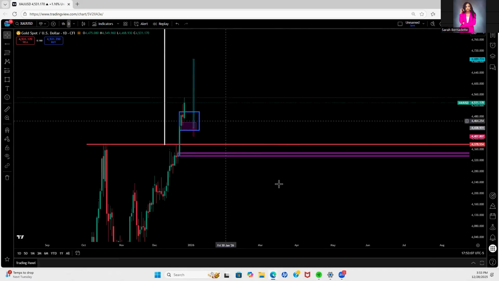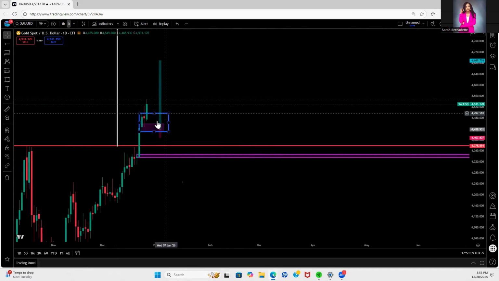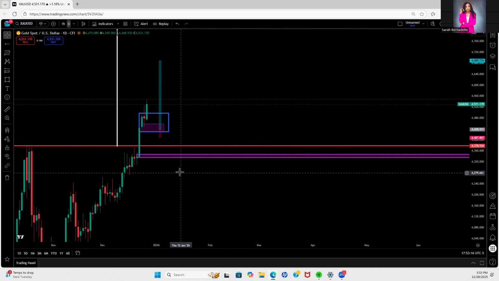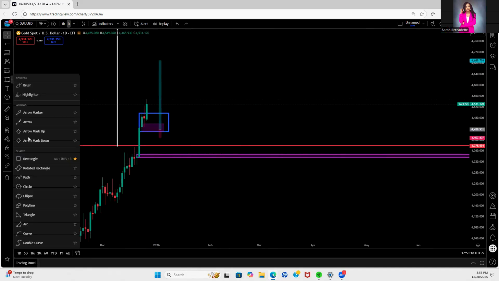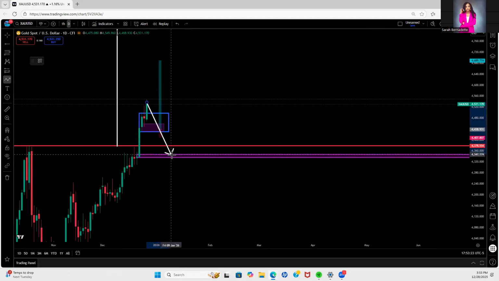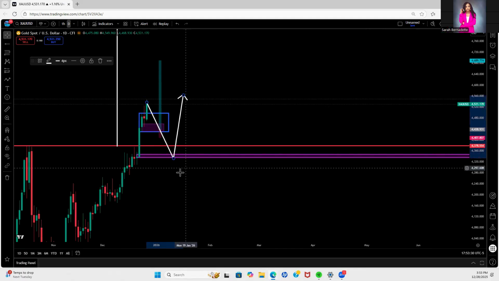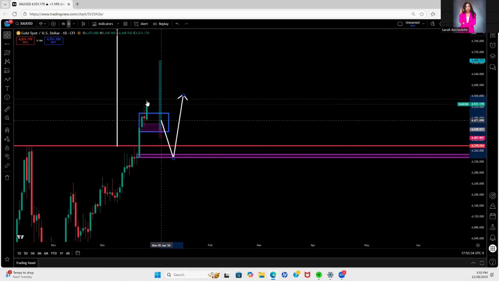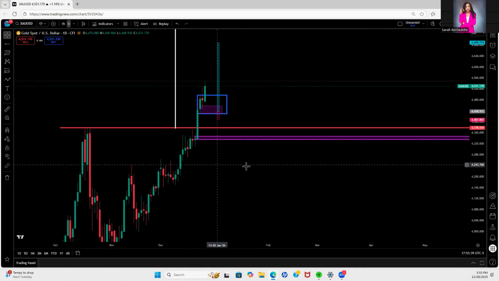Now on this daily time frame, if we were going to look for a buy, let's say from where price is right now, if for whatever reason the market decides to suddenly dump, then the best area where you could look to go long would be down here around 4,344, 4,335. This is going to be a really good area to go long if for whatever reason price decides to dump from where it is. So that's one potential area to look for long based on the daily time frame.